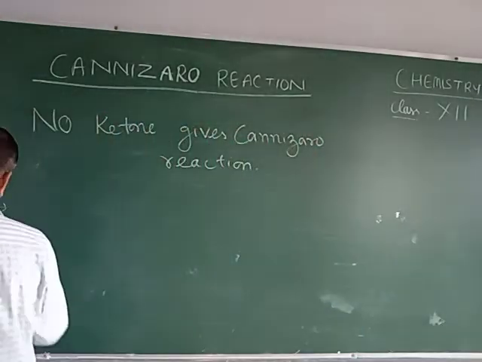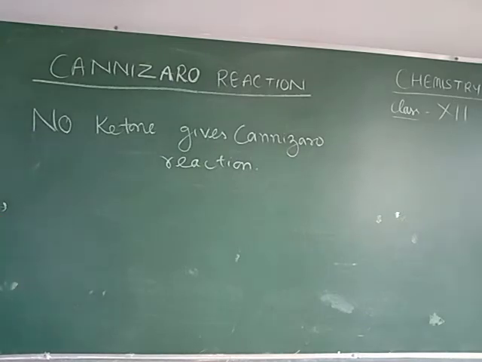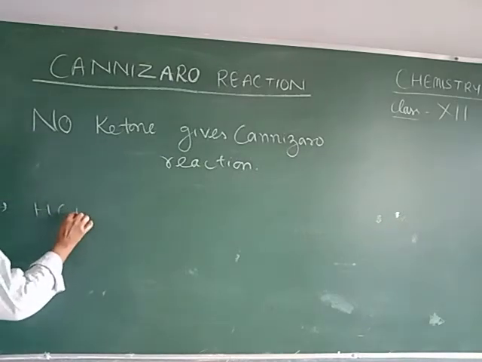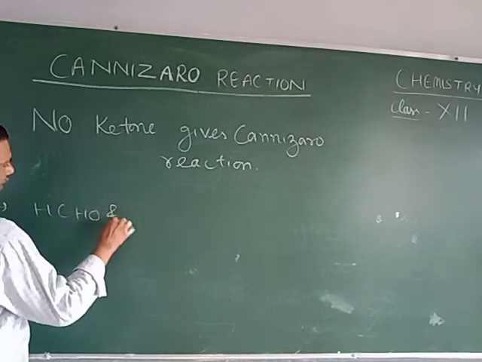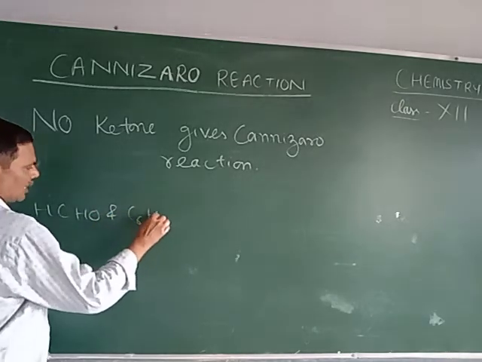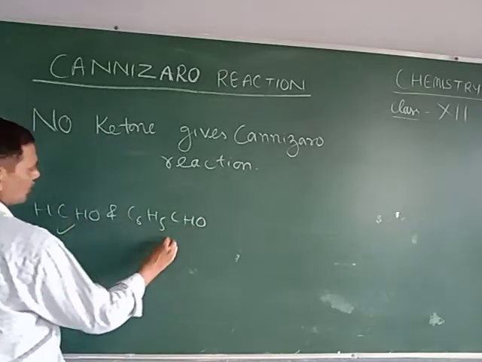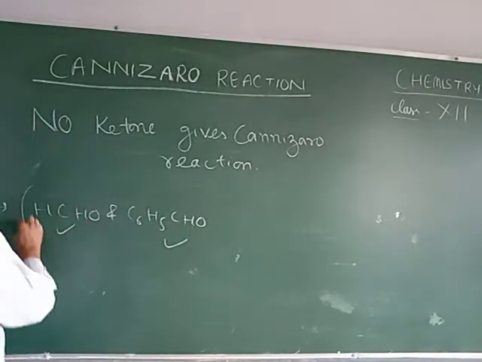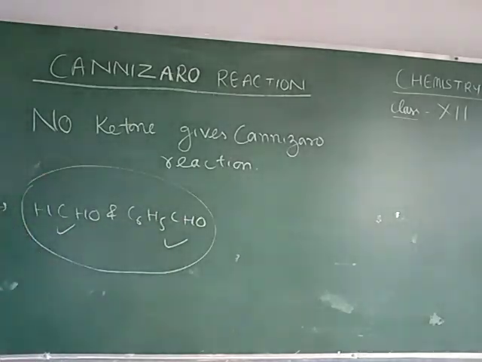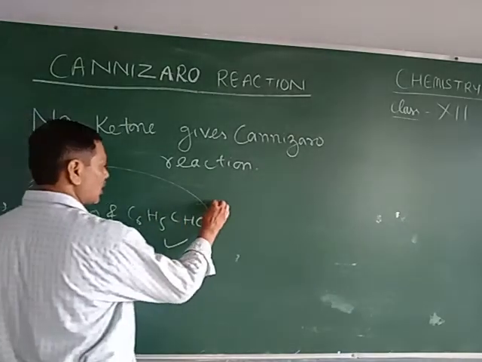Now I am giving an equation to write as homework. Write the Cannizzaro reaction between formaldehyde and benzaldehyde. Formaldehyde and benzaldehyde also give the Cannizzaro reaction.